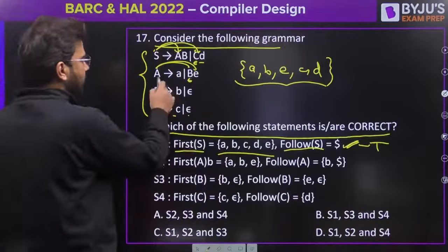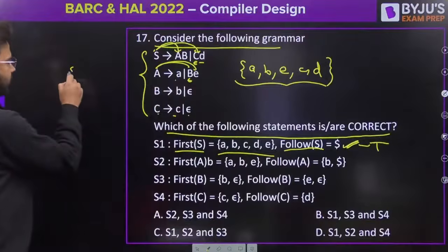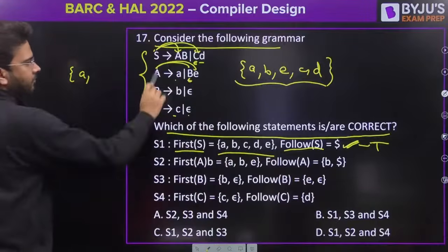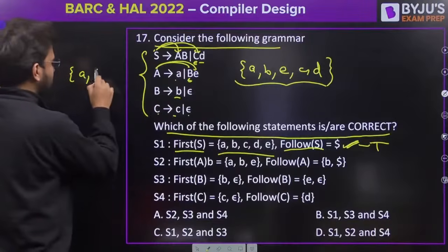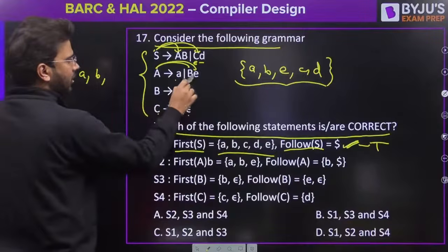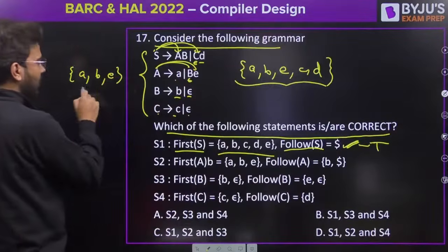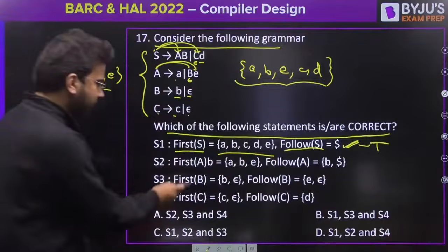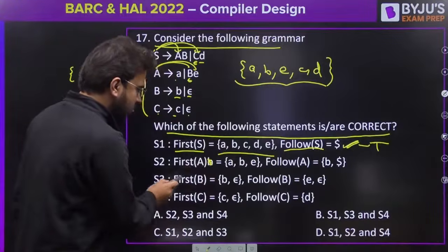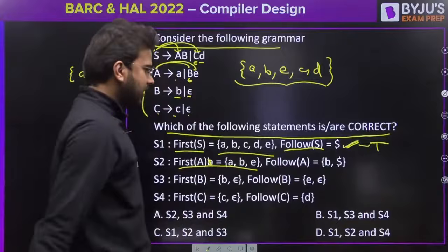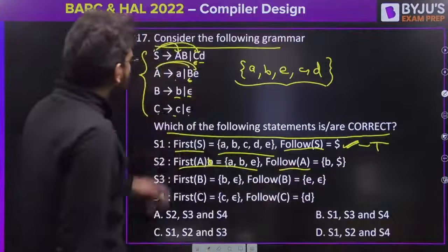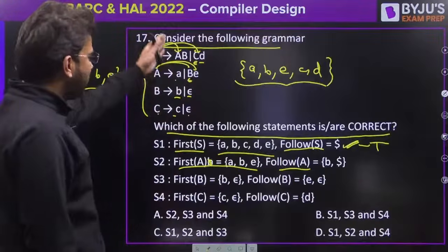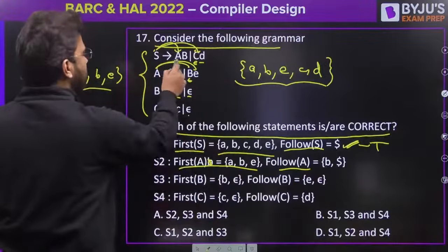S2, first of A. First of A is a. First of A is first of B. First of B, that means b here. Epsilon, so that is going to be epsilon. So a, b, epsilon is going to be the first of A. Yes, it is correct. What is follow of A? Do you have A anywhere in the right hand side? Yes, we have this one.